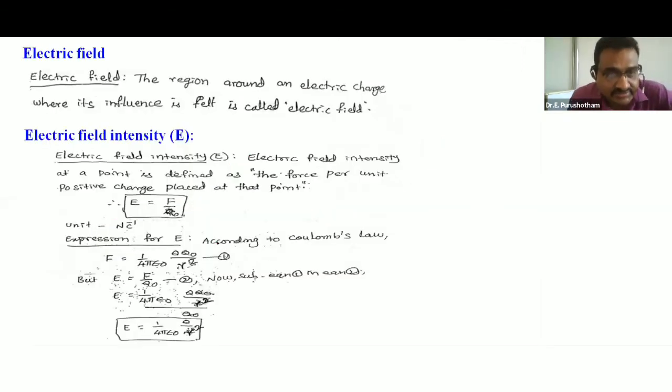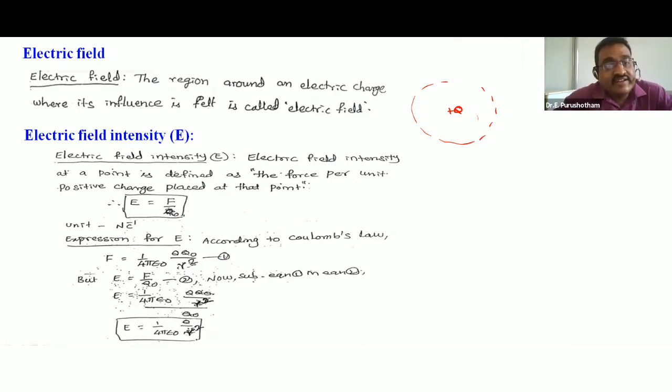Electric field. For example, this is the positive charge plus Q. It has an influencing region. The region around an electric charge where its influence is felt is called electric field.